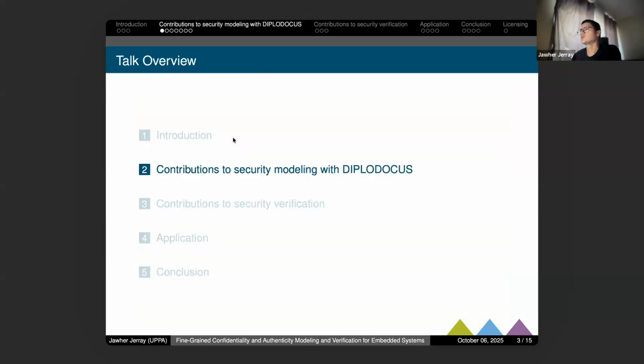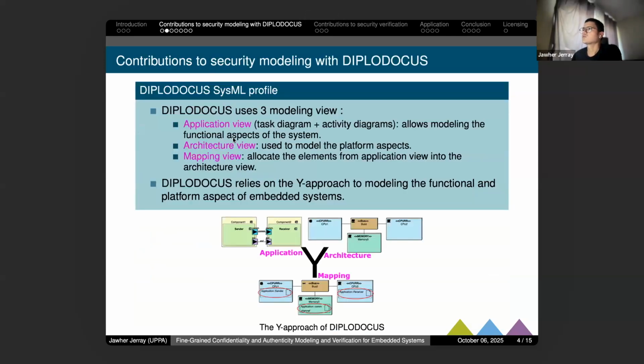So the contribution, including the tool that we used here: first of all, for the security modeling, we used a tool called Diplodocus, and this tool contains exactly three modeling views. The first is an application view that allows modeling the functional aspects of the system. Also, we have an architecture view that allows modeling the platform and the hardware parts of the system. And finally, we have the mapping view that allows allocating the elements of the application view onto the architecture.